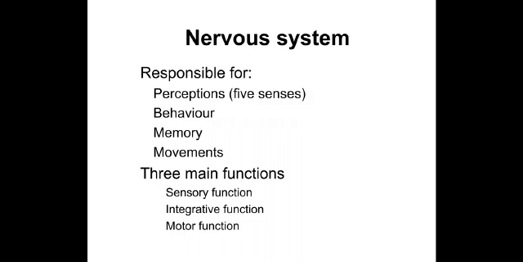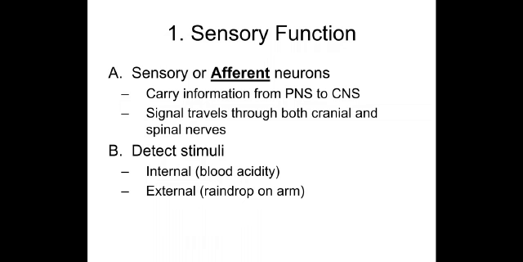The nervous system is responsible for perceptions, which are the 5 senses. It's also important for behavior, memory, and any movement or any task. The 3 main functions of the nervous system are the sensory function, the integrative function, and the motor function.